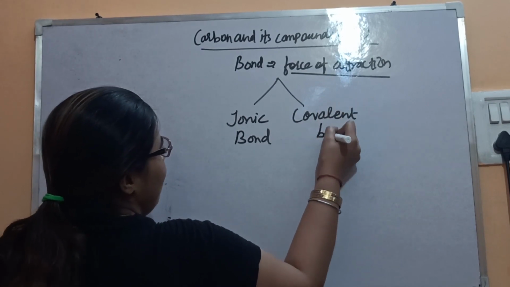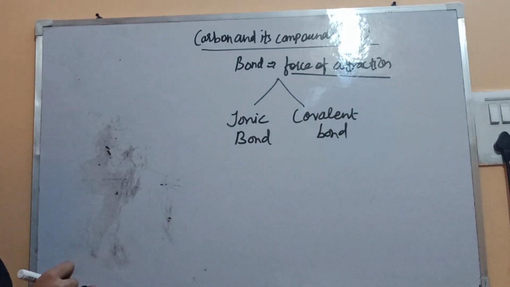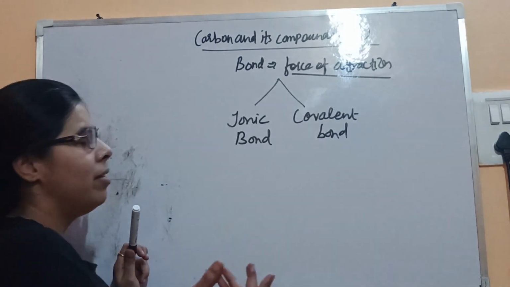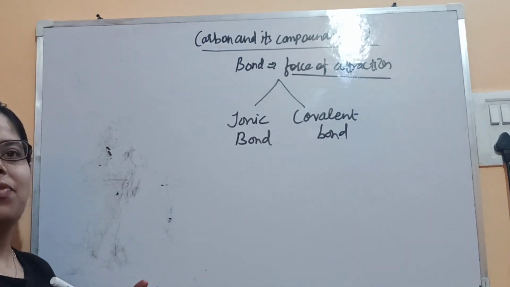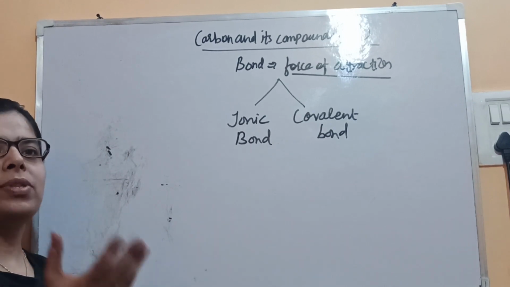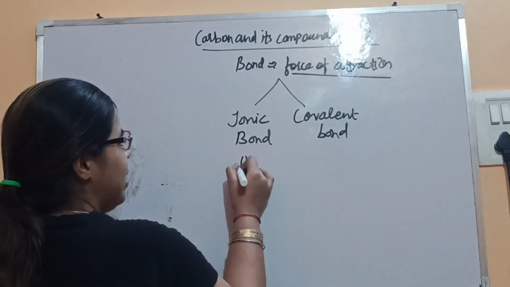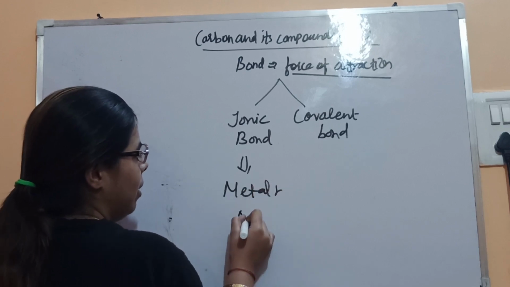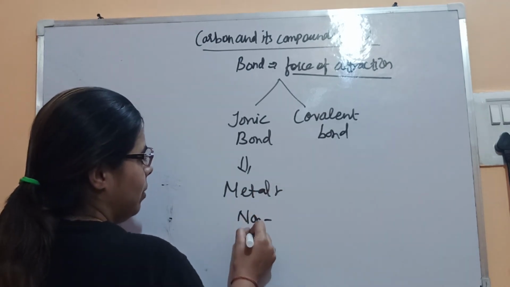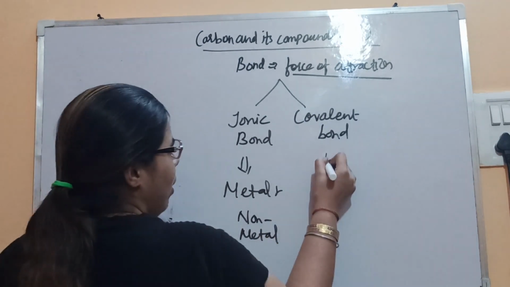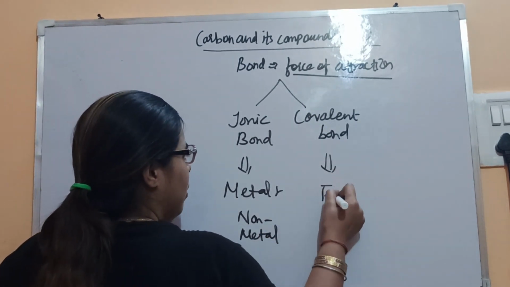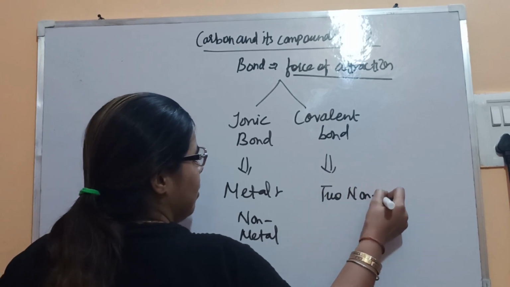Ionic bond, we discussed in the previous chapter, is a kind of bond formed by the complete transference of electrons from the metal to the non-metal. So we have seen it formed between metal and non-metal. And covalent bond, we'll see here, can be formed between two non-metals.